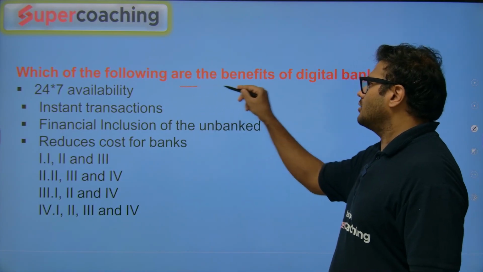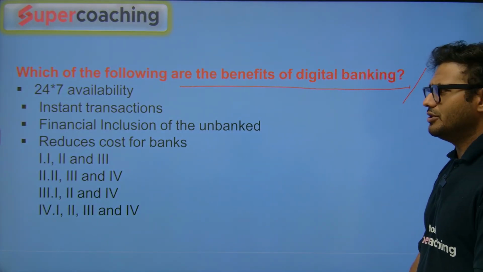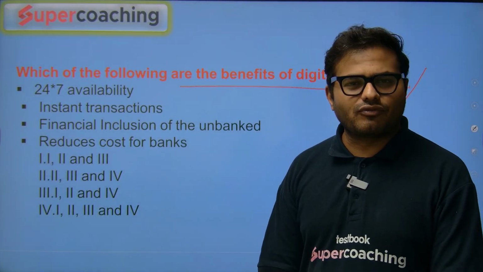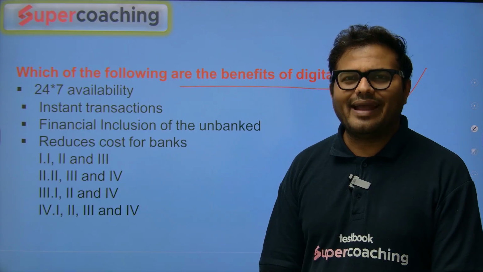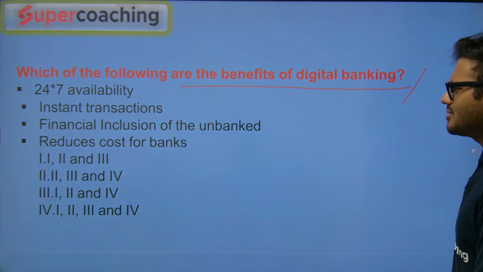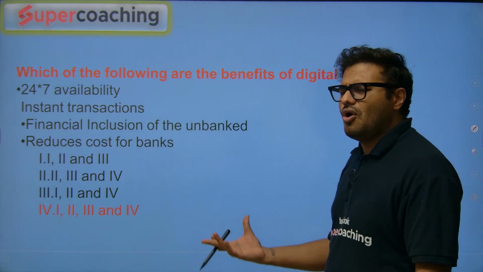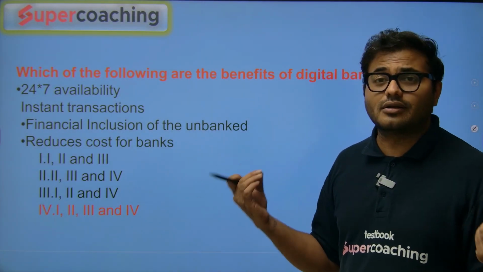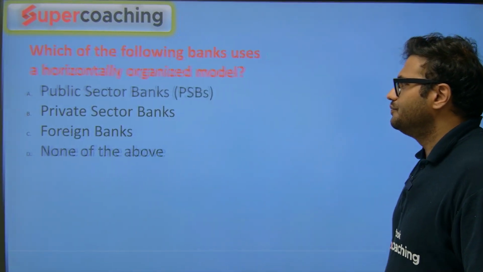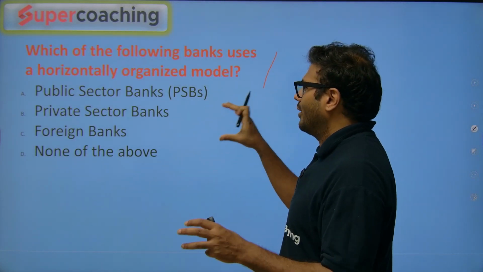Which of the following are the benefits of digital banking? Again, very, very easy. These kind of questions are asked during the bank entrance or these IBPS exams. 24/7 availability, instant transactions, financial inclusion of the unbanked, reduce the cost of the banks. Of course, all the factors, all the pointers are correct regarding this question. So no discussion required. I will go to the next question. Which of the following bank uses horizontally organized model?